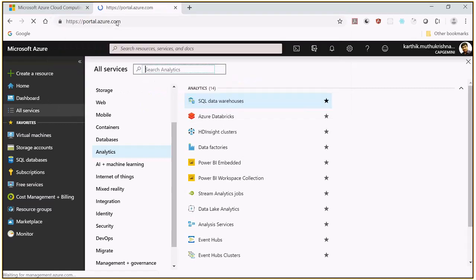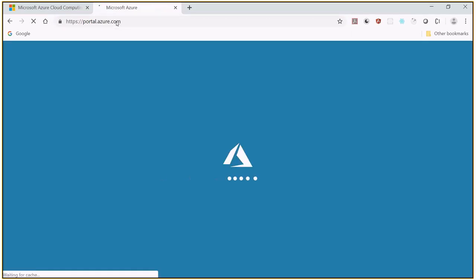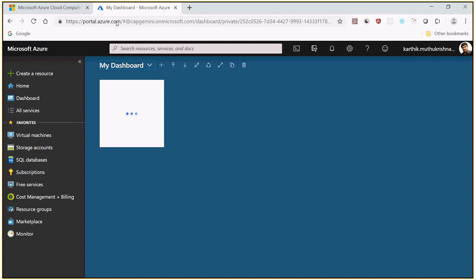portal.azure.com. When you open portal.azure.com, whether you have a subscription or not, it will try to take our Capgemini single sign-on option and take you to this page. Once you are on this page, you should not come to the conclusion that yes, I can work with Microsoft Azure. It's not like that. After opening portal.azure.com, you need to have a subscription. With any user ID, any Microsoft ID, you can log in to this particular screen.